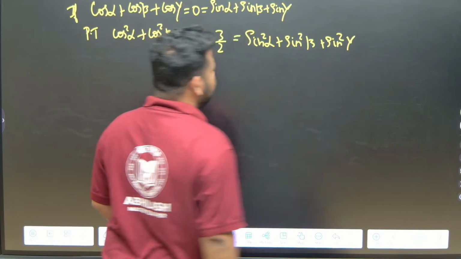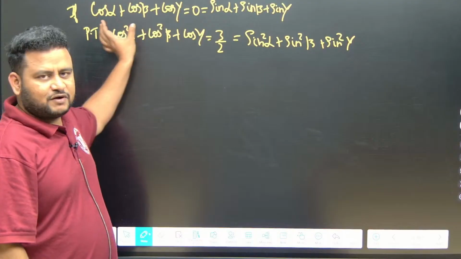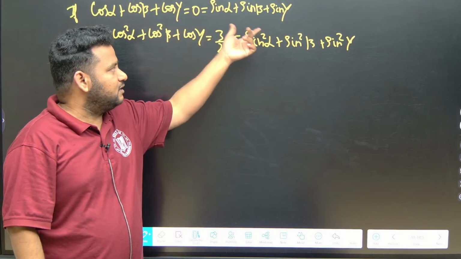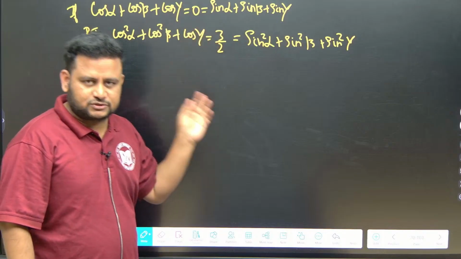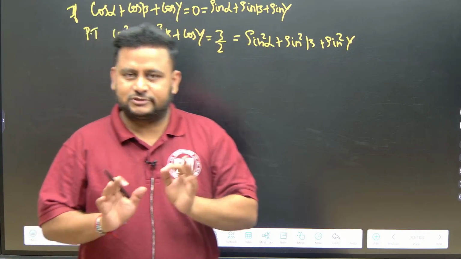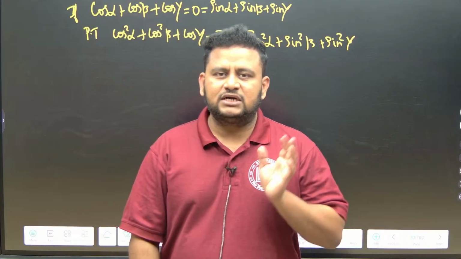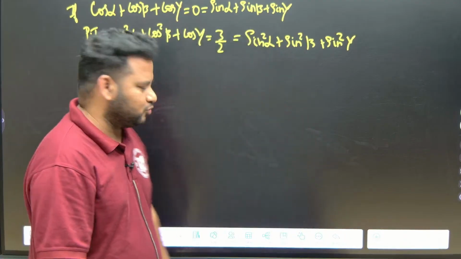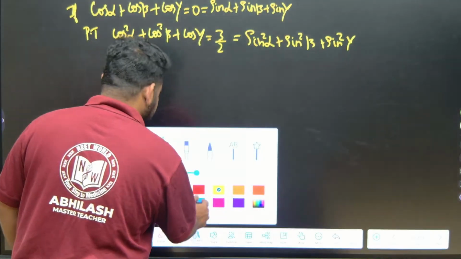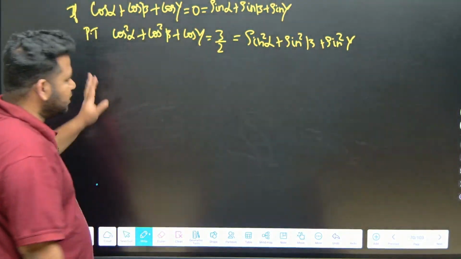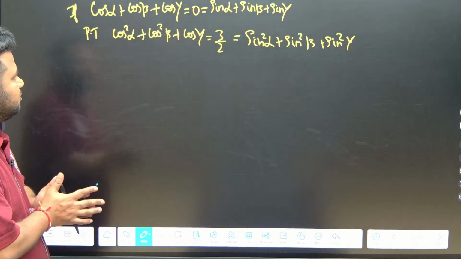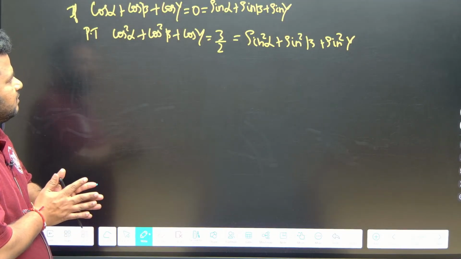That basically means, if cos alpha plus cos beta plus cos gamma is equal to 0, and also sin alpha plus sin beta plus sin gamma is equal to 0, then prove that cos square alpha plus cos square beta plus cos square gamma is equal to 3 by 2, and sin square alpha plus sin square beta plus sin square gamma is equal to 3 by 2. This is what we have to prove. So let us solve this question now, friends. Very simple question, no need to panic. See here what they have given.